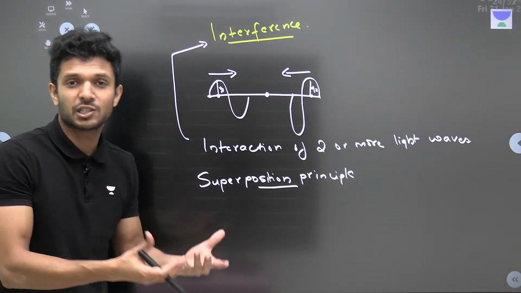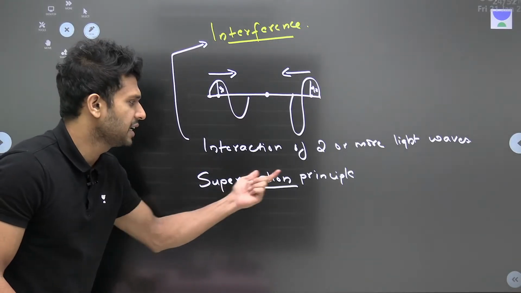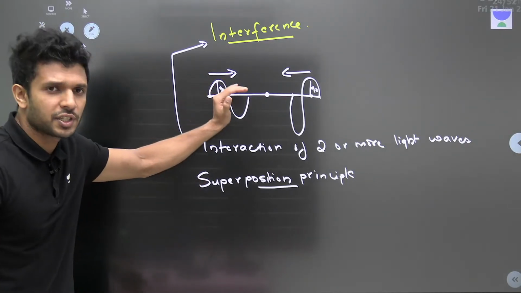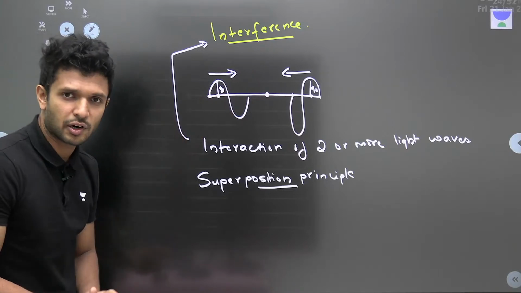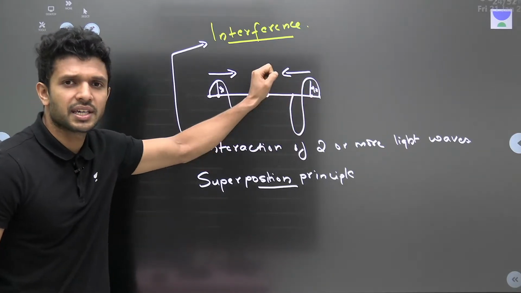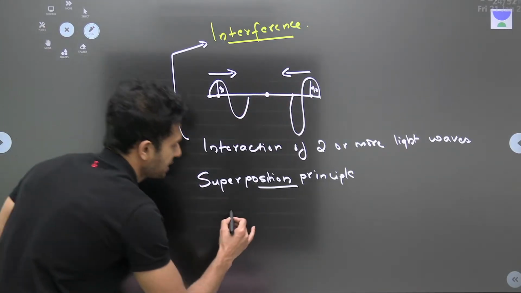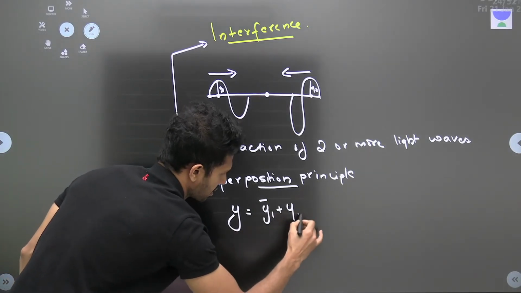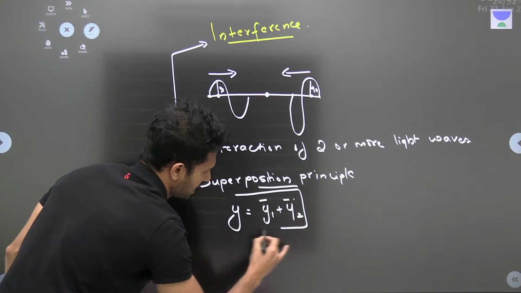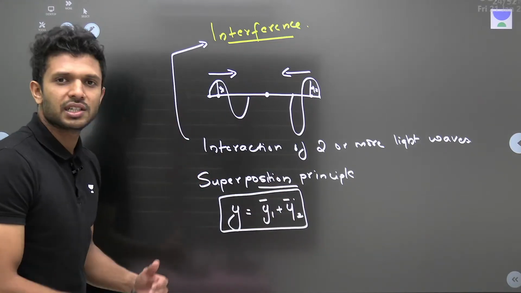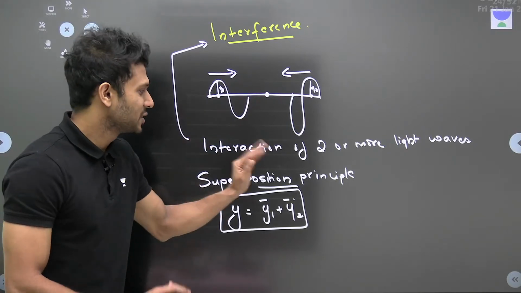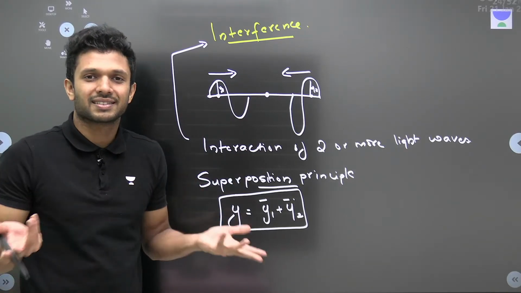We all know, if the first wave is making a displacement of y1, and the second is making a displacement of y2, the net displacement y is equal to y1 vector plus y2. Just add them. Displacement of the first plus displacement of the second, add them, you will get the net displacement.